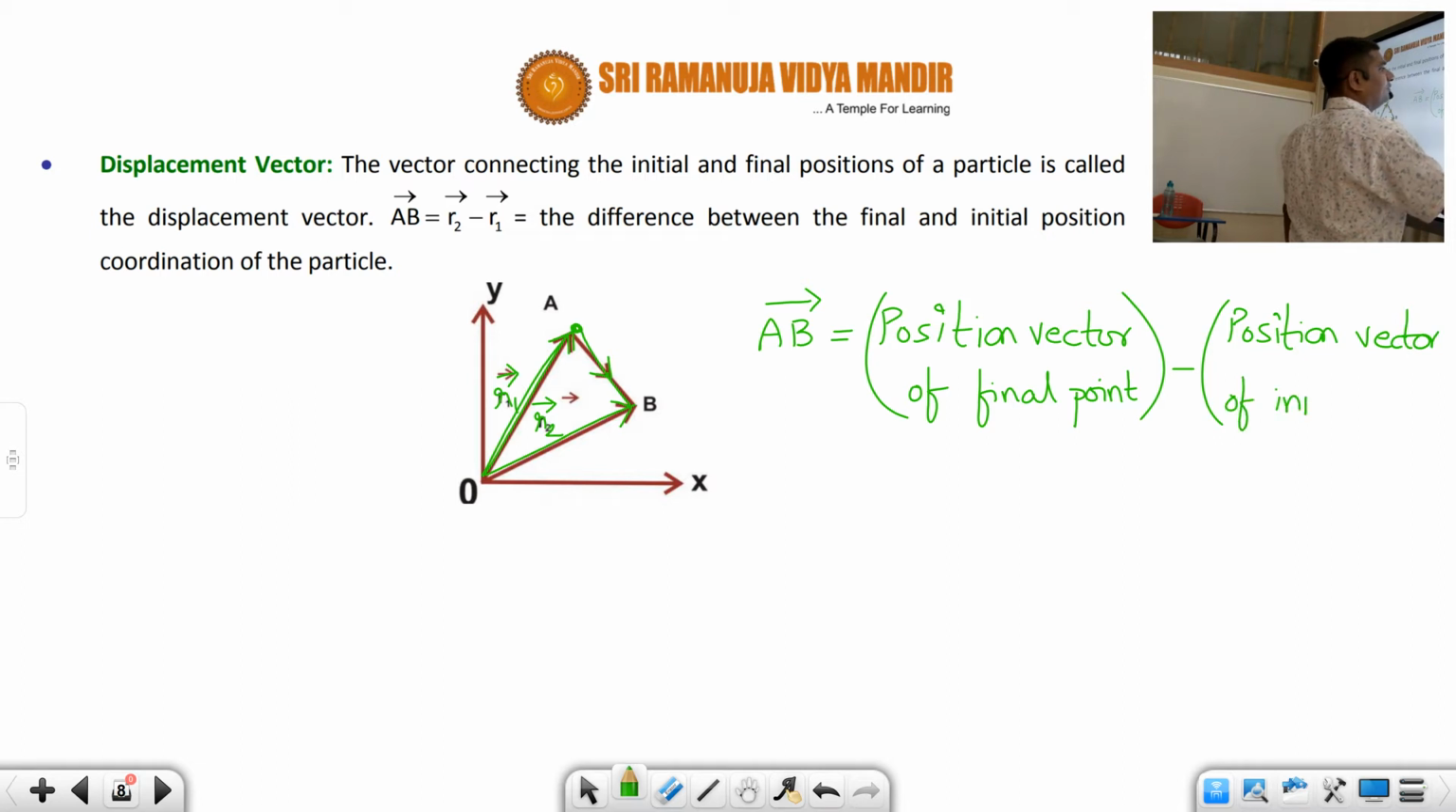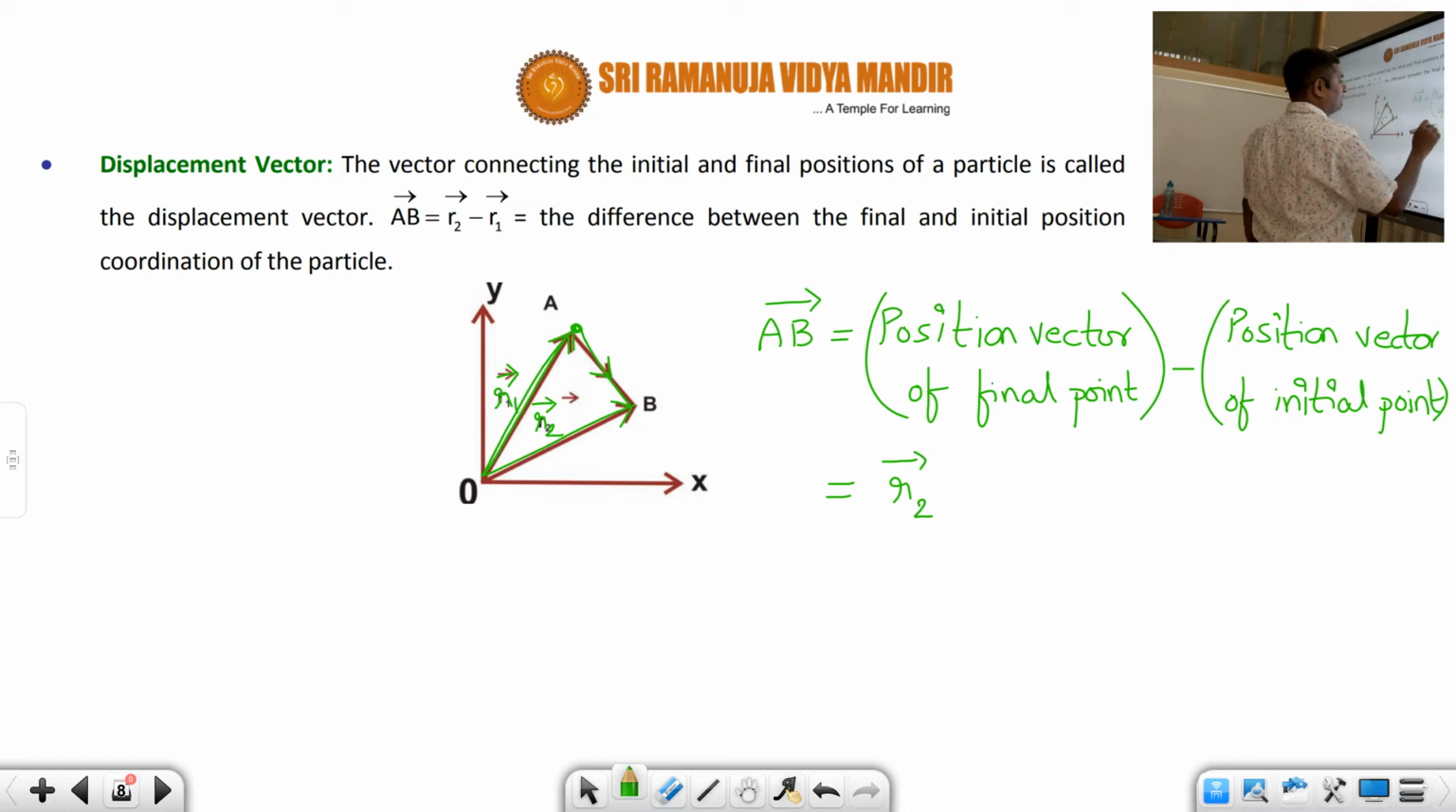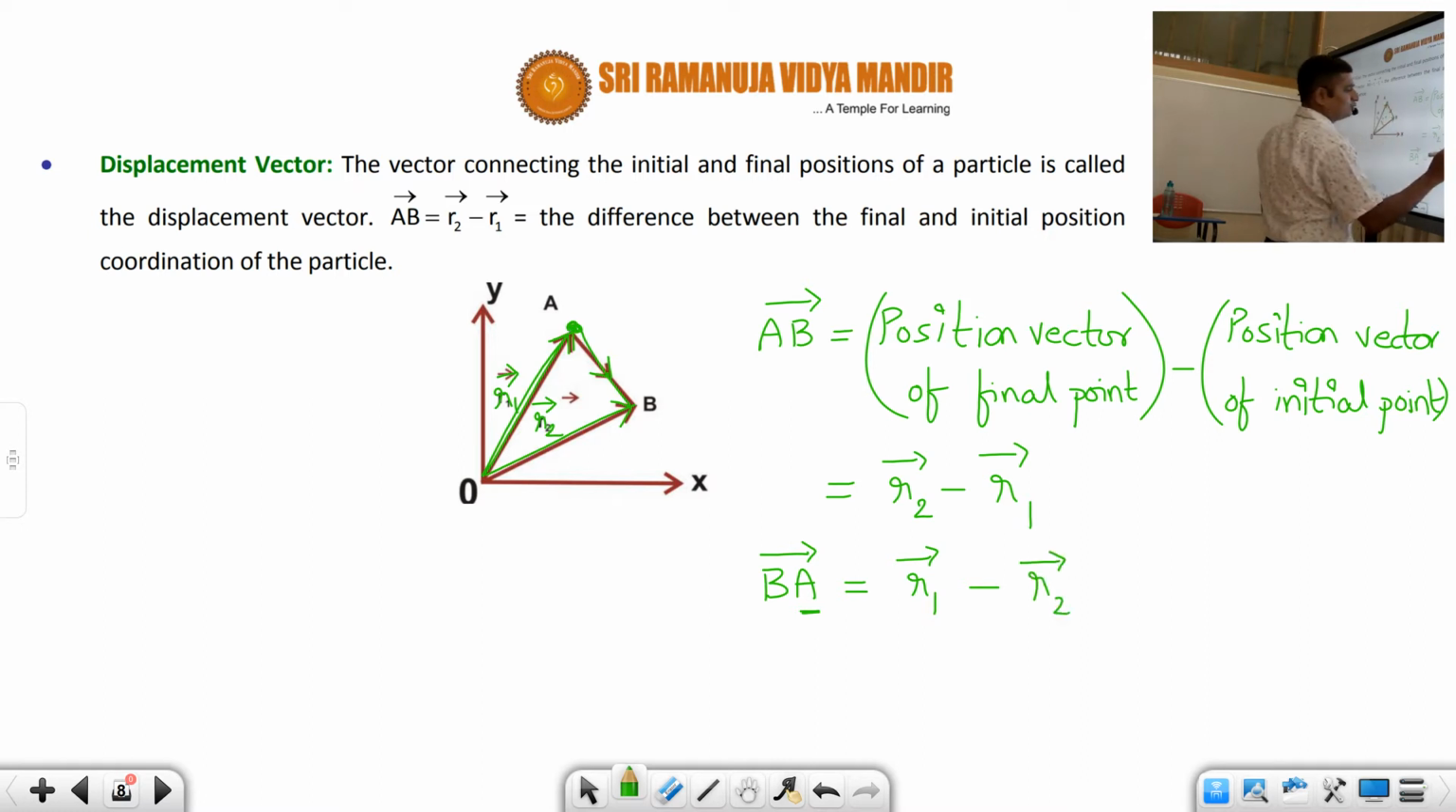So that is nothing but R2 vector minus R1 vector. Suppose you are going from B to A, then how much will it be, students? The final position is A, so it is R1 vector, because R1 vector is the position vector of A. So R1 vector minus R2 vector.